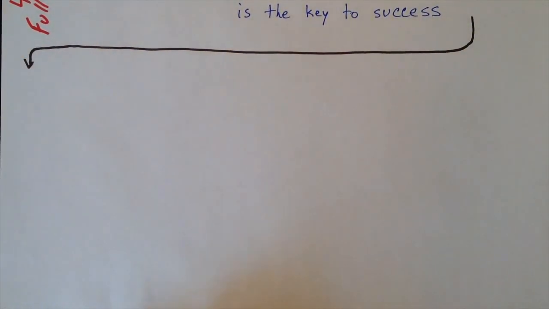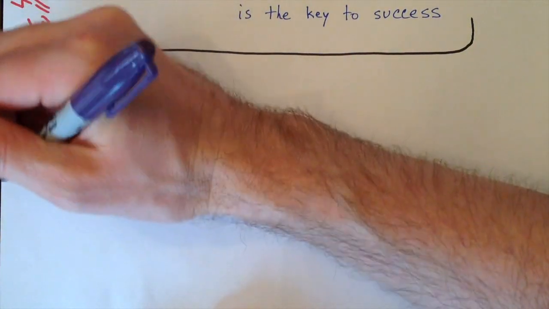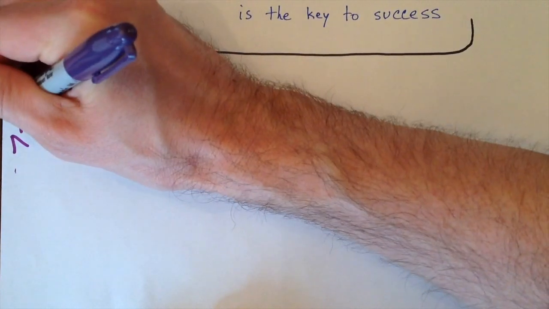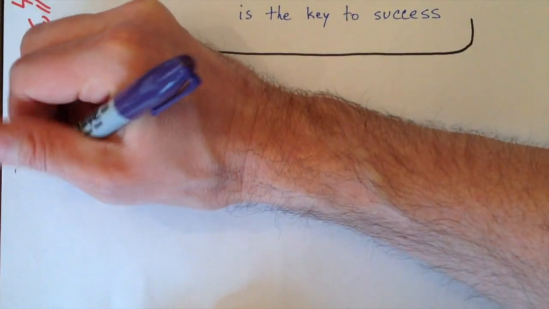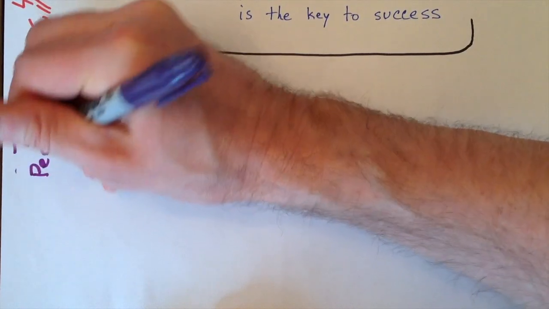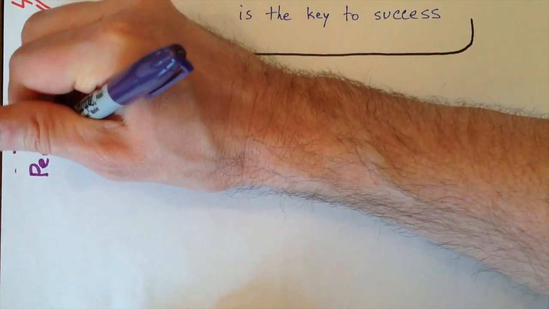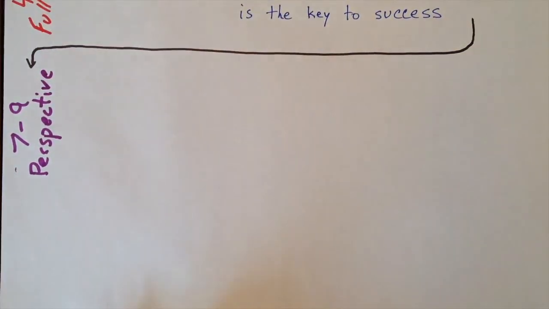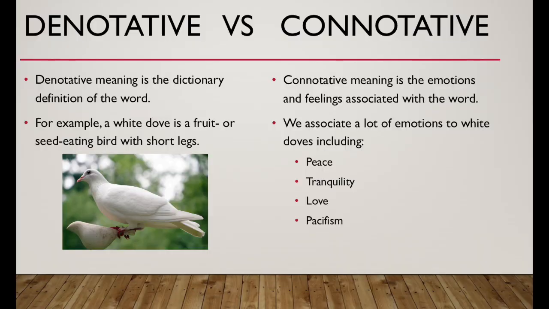In 7th through 9th grade, students start recognizing that there isn't just one right answer, and there are a lot of different ways to look at any one text. They also start questioning the authority of the author. Not surprisingly, they also start questioning the authority of their parents. Students can recognize when a text or word choice is vague and ambiguous, and they start to look for ways to clarify the meaning of words within specific context. They're also able to distinguish between the connotative and denotative meanings of words.